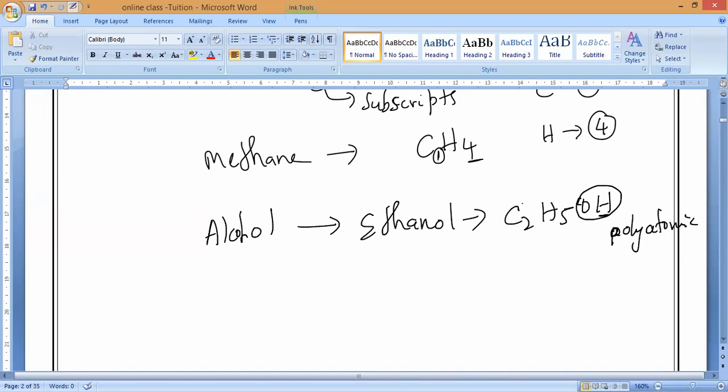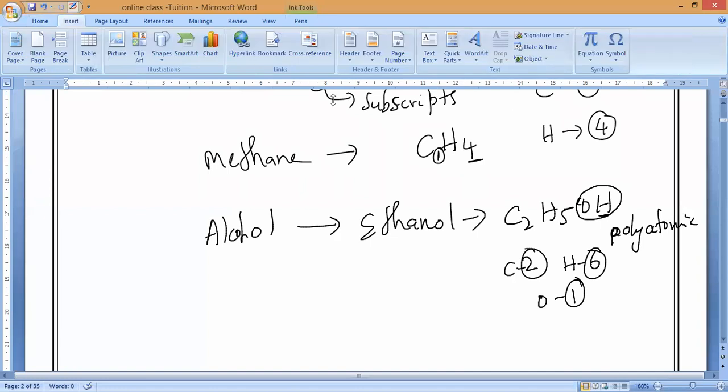So if you observe ethanol, how many carbons? Two carbons. You have to count both: carbon 2, plus hydrogen 5, plus 1, so how many hydrogens? Six hydrogens, and oxygen is one. So you understand? That is what is involved. This is the benefit of